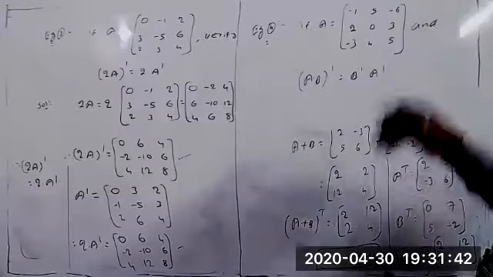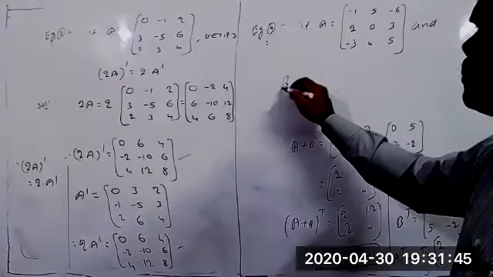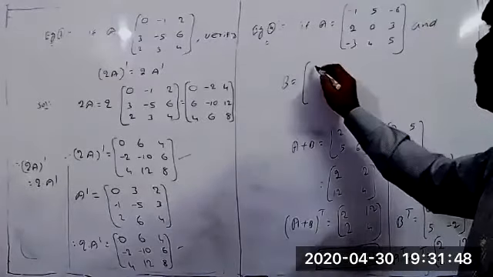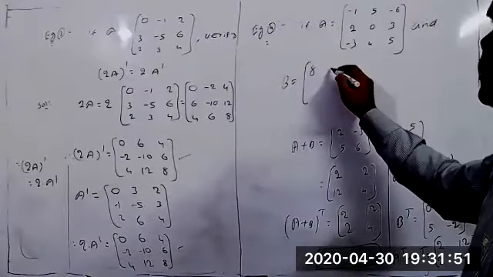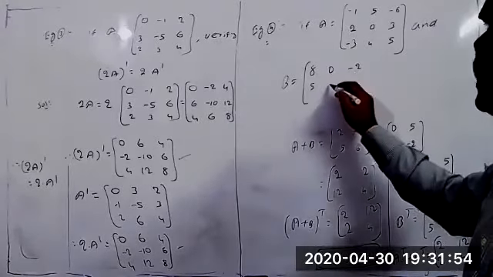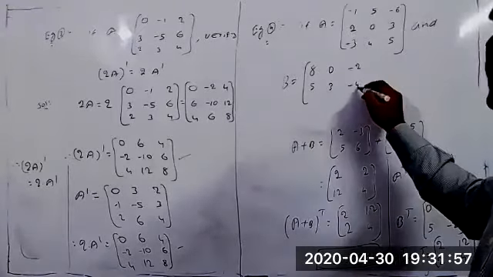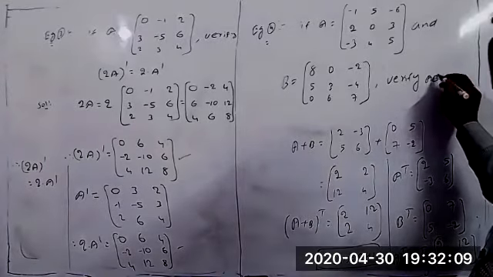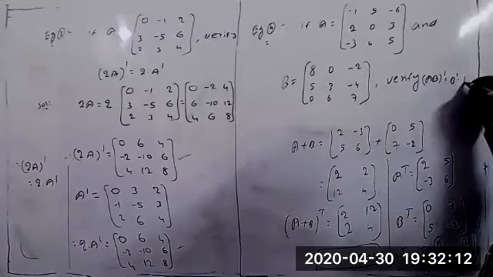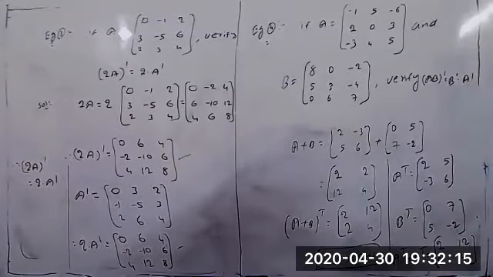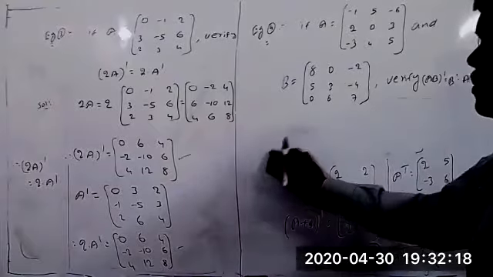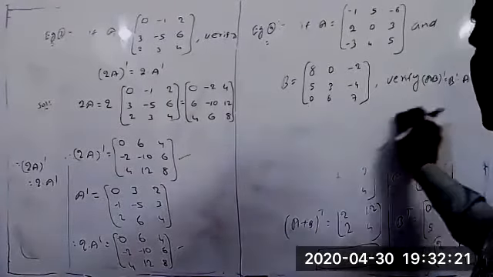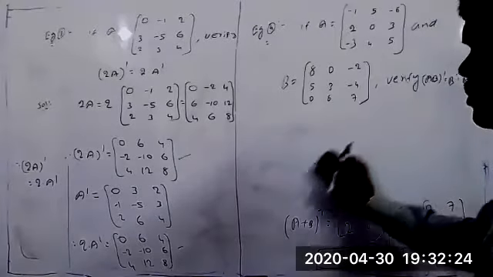And here you can write now the matrix B equal to -8, 0, -2, 5, 3, -4, 0, 6, and 7. This is the matrix B. Verify (AB) transpose equal to B transpose into A transpose.